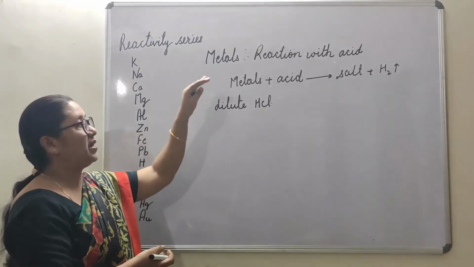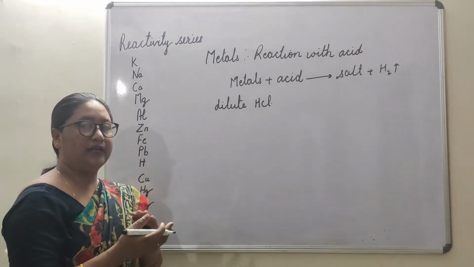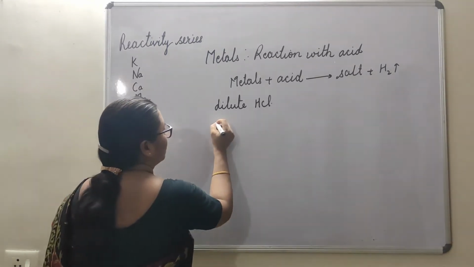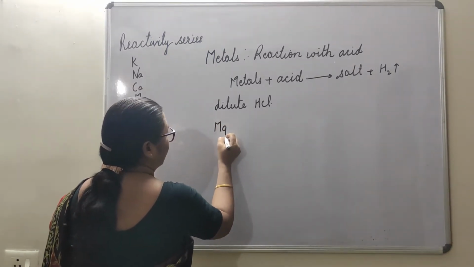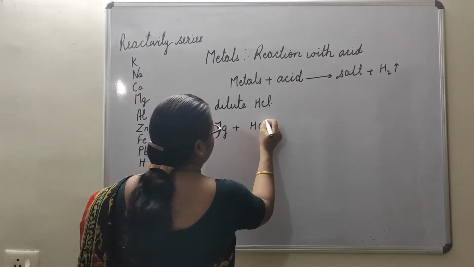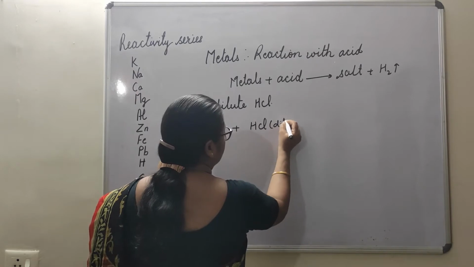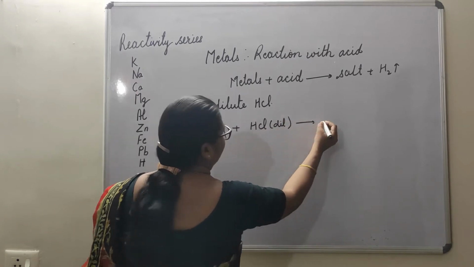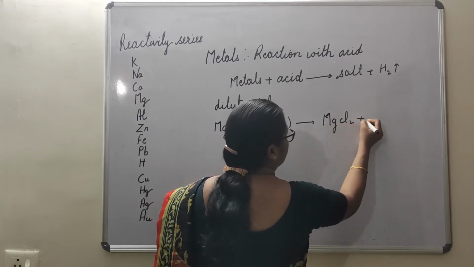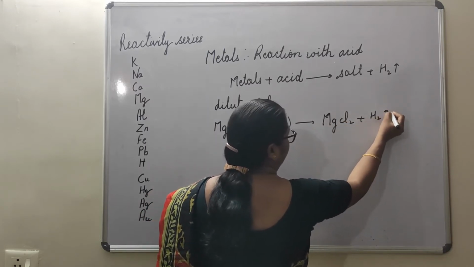But when the metals react with acid, it's completely different. Okay, now we'll see how. Suppose first we take Mg, magnesium. When magnesium reacts with dilute hydrochloric acid, what will we get? We will get MgCl2 plus H2 gas.